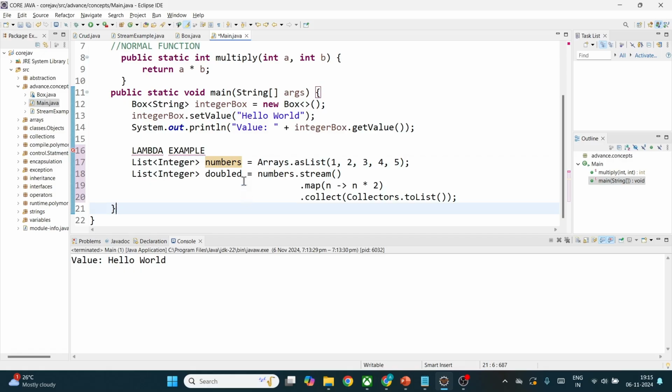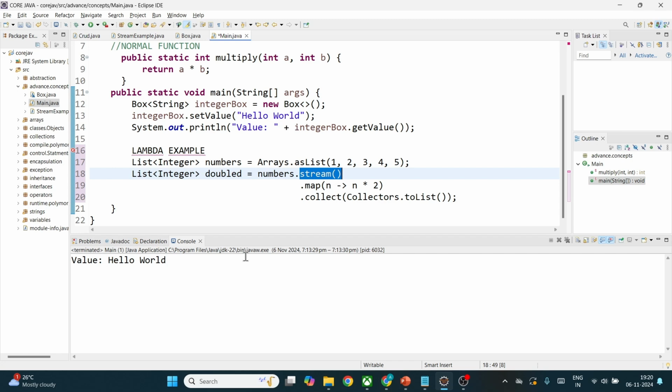Okay, and here if you see, I am taking that numbers variable and applying a stream operation. What is this stream operation? Yeah guys, this stream method is there, right? If you remember, previously when I talked about streams, I mentioned there are three essential terminologies: map, filter and reduce. In order to apply these three functions, we need to convert a variable of primitive data type to a stream type. To be precise, it will convert an integer to a stream of integers, or a double value to a stream of doubles.